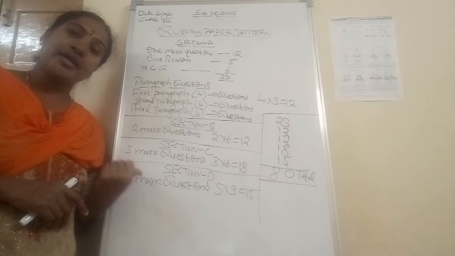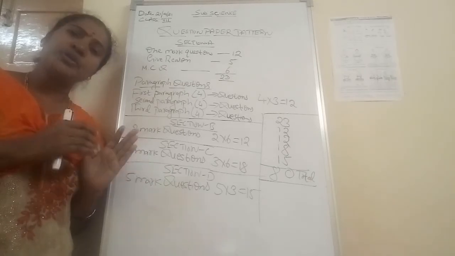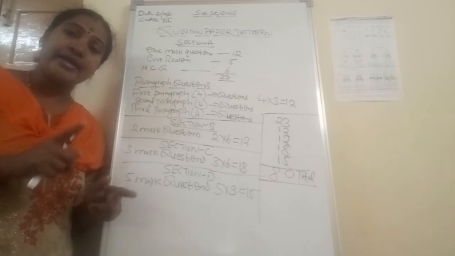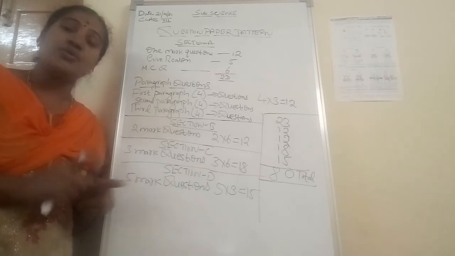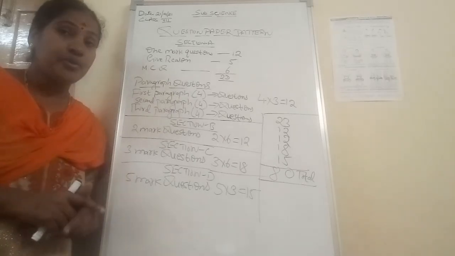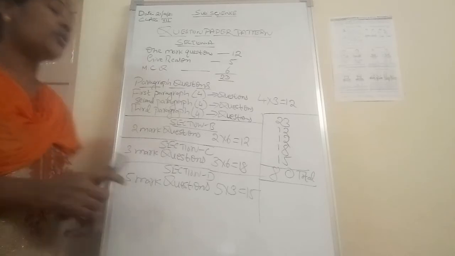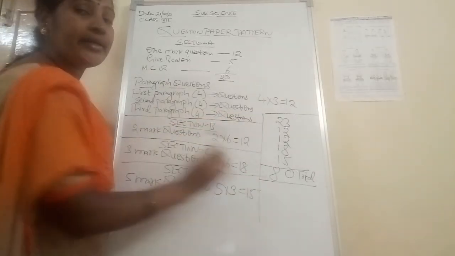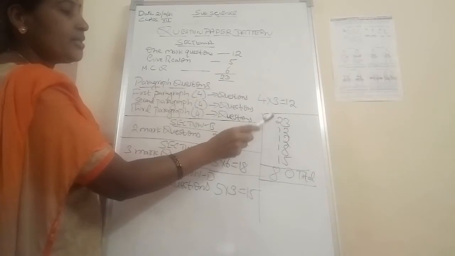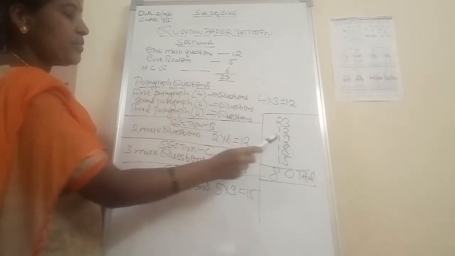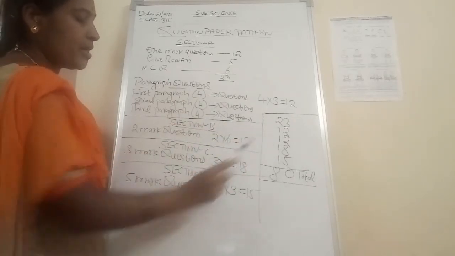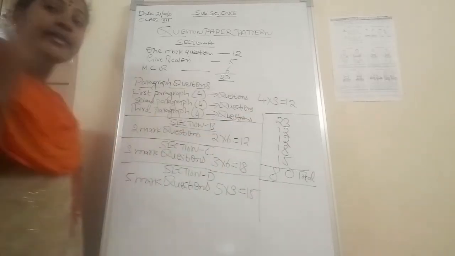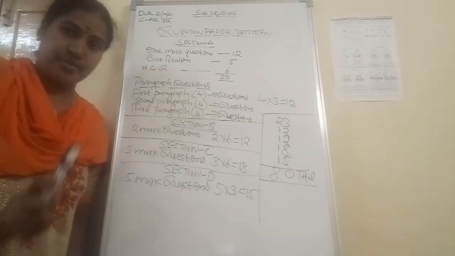Okay? The long answer questions that I have given in the notebook, you read. But mainly the questions will be asked related to diagram based questions. Understood? I hope you will score good marks. Now when we add all these things together, you will get 80 marks. See, section A 23, this 12 and section B 12 marks, section C 18 marks, section D 15 marks. All together, you will get an 80 mark question paper.